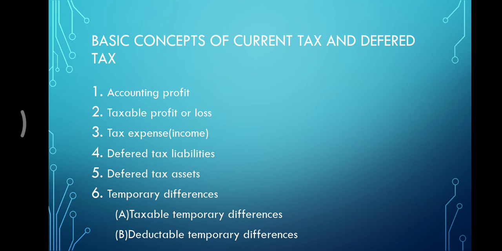Fifth one is deferred tax asset. These are the amounts of income taxes recoverable in future periods in respect of deductible temporary differences, the carry forward of unused tax losses and the carry forward of unused tax credits. And the last one is temporary differences. Temporary differences are the differences between the carrying amount of an asset or liability in the balance sheet and its tax base. These temporary differences can be divided into two: taxable temporary differences and deductible temporary differences.